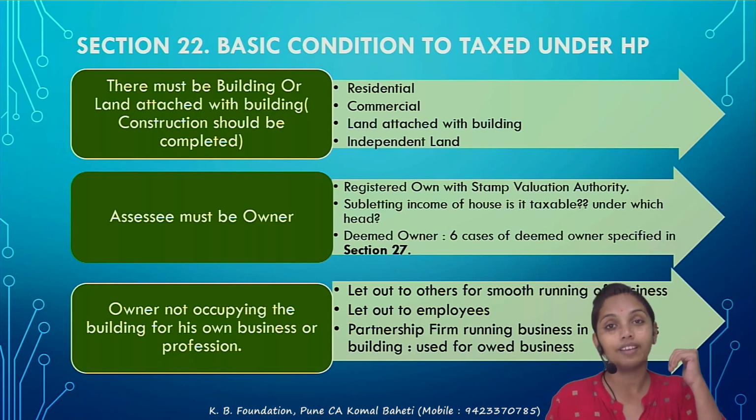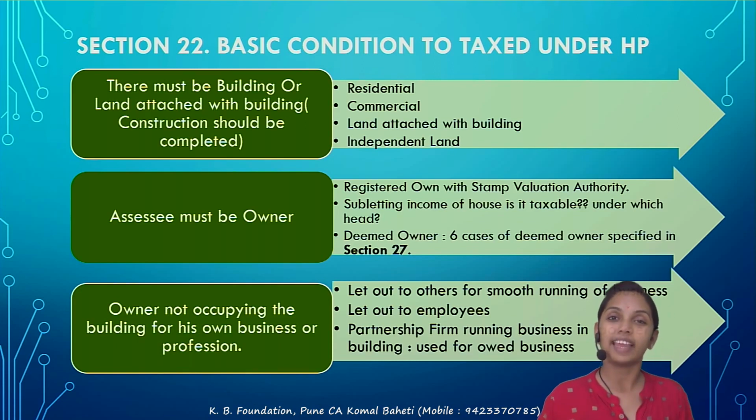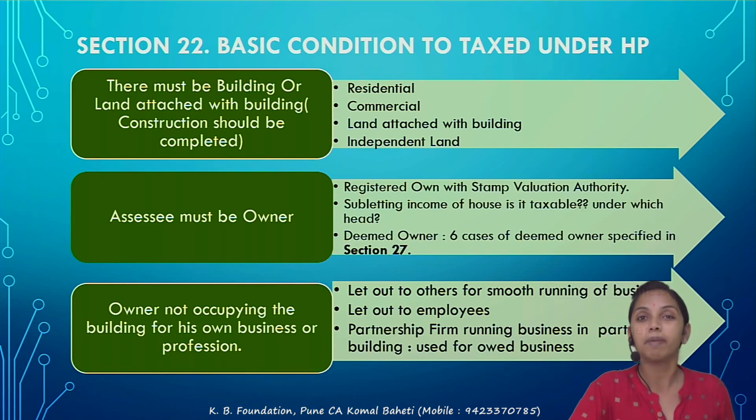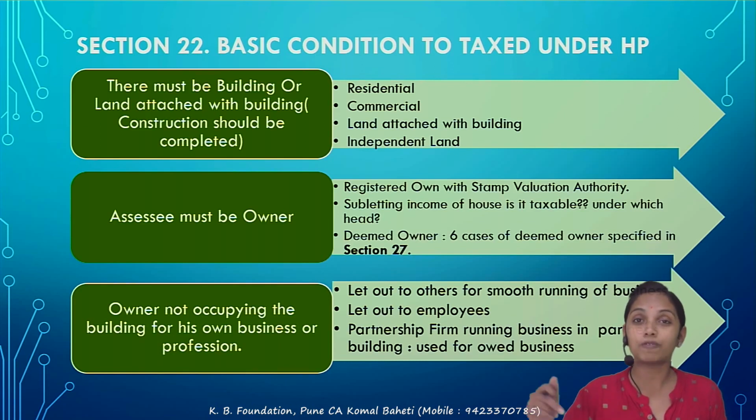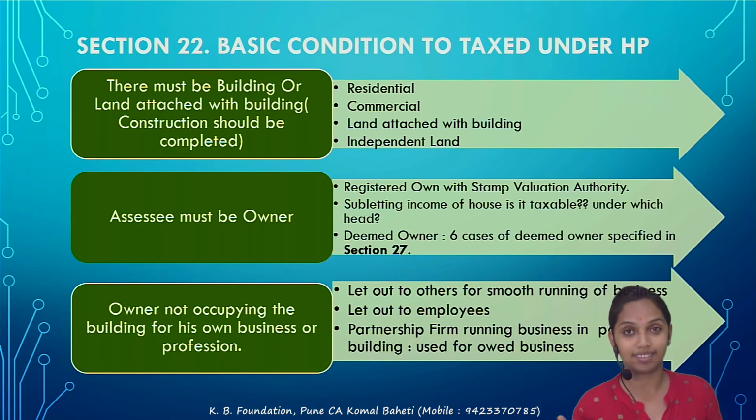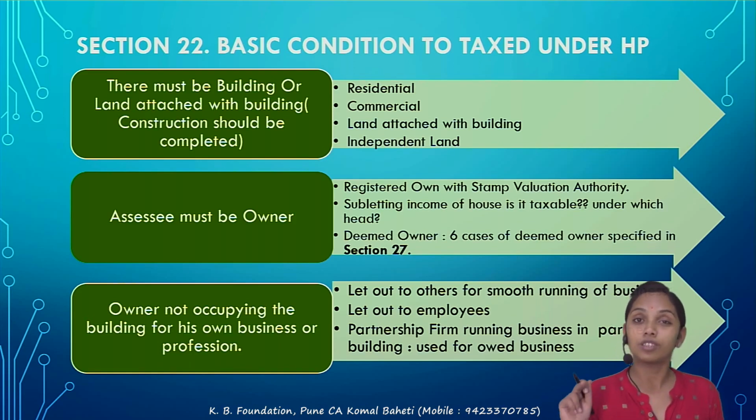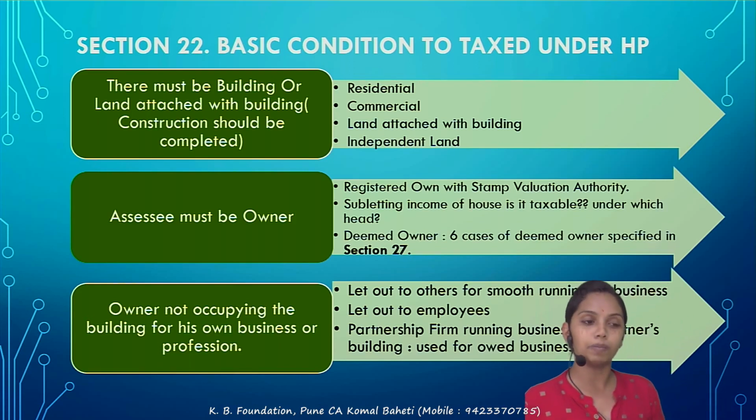Everything could be avoided. That's the reason the company, L&T, gave that premises on rent to the bank. So it is for the smooth running of the business. I do understand there is no direct nexus, but there is an indirect nexus. So such income is not to be taxed under the HP. It is to be taxed under the PGBP because it is for the smooth running of the business.